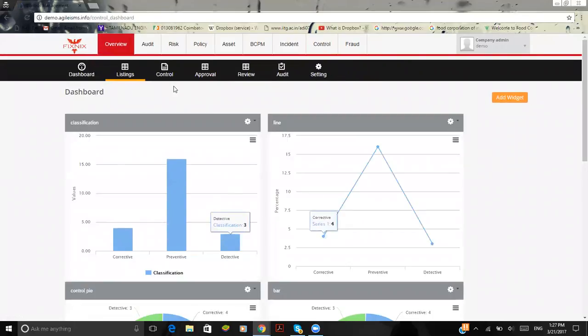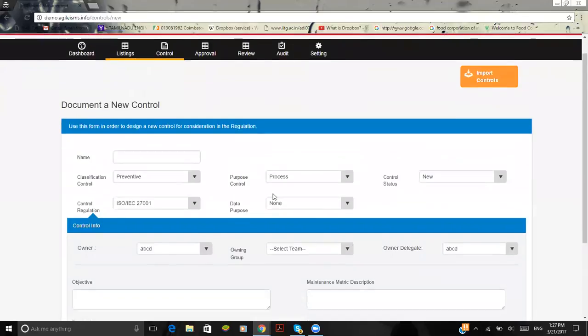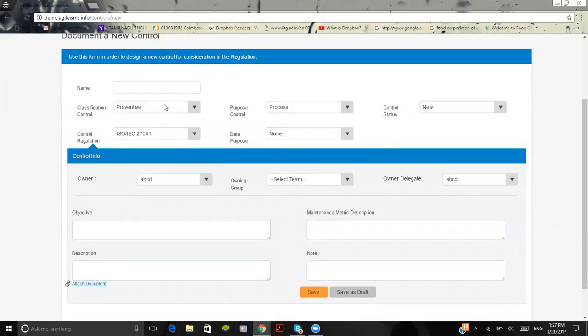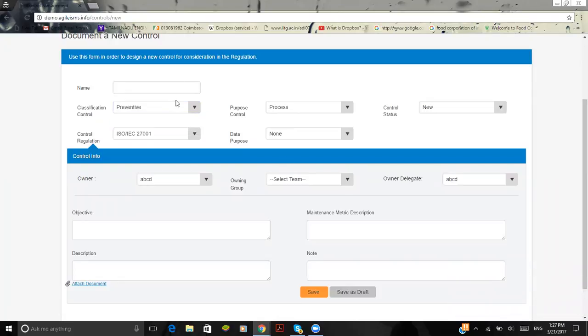Walking you through the control module, as I mentioned before, the controls work based upon the particular audit process that is being mapped. For an instance, I'm going to define the classification of control, whether it's going to be a preventive, corrective, or directive action. So the preventive, as I mentioned before, is a long-term solution that needs to be done, and the corrective action is for short-term solutions. And the purpose of control, whether it's process or technical, and the control status, whether it's newly drafted, active, or inactive on the same.